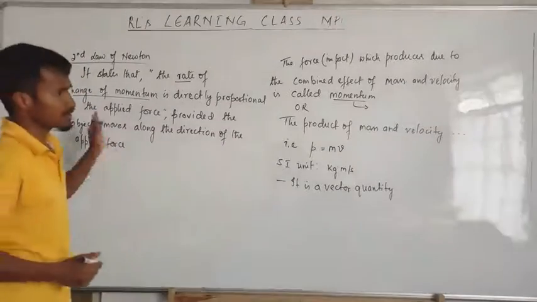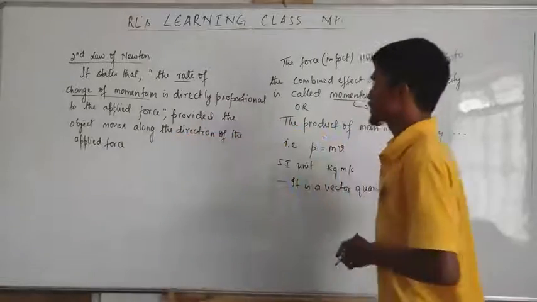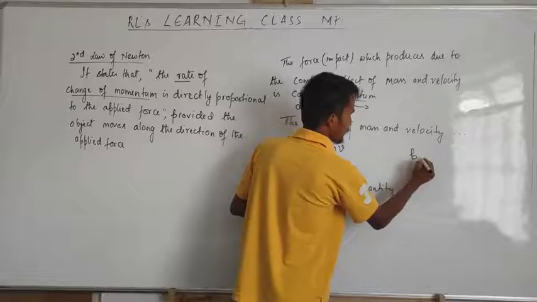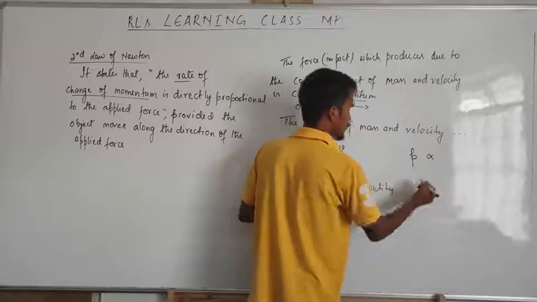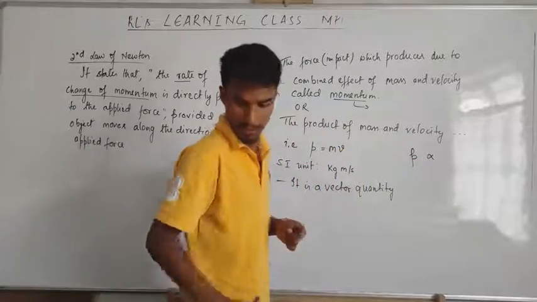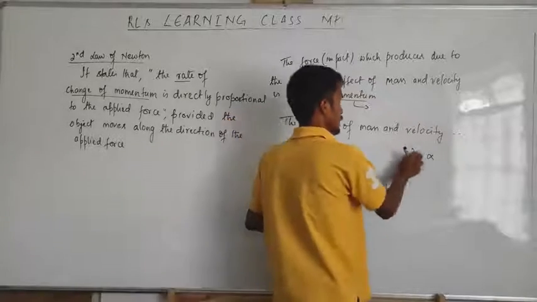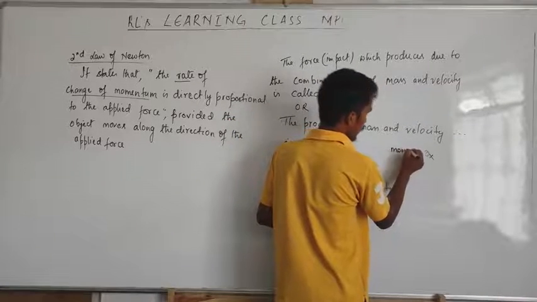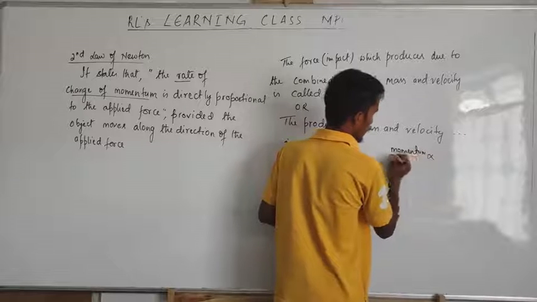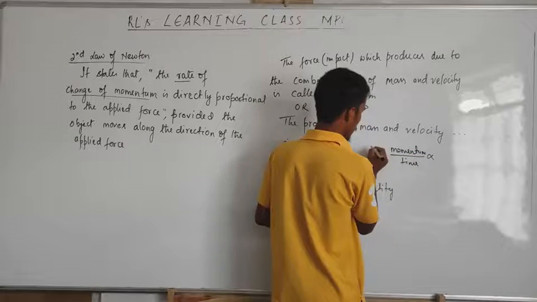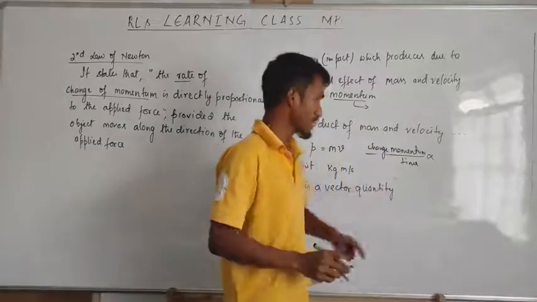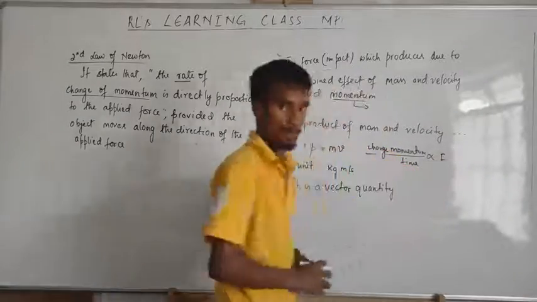Then from here, I can write it like this. The rate of change of momentum is directly proportional to the applied force. Change in momentum divided by time is directly proportional to the applied force.